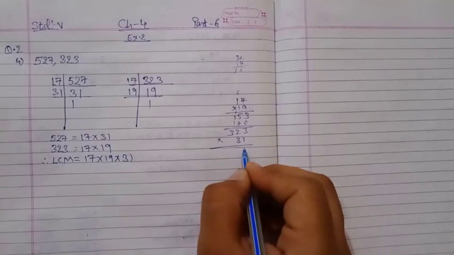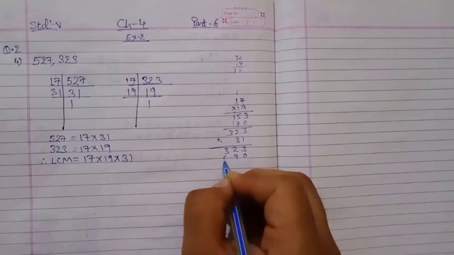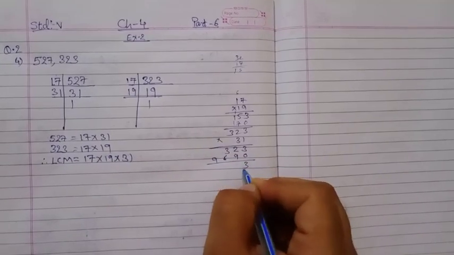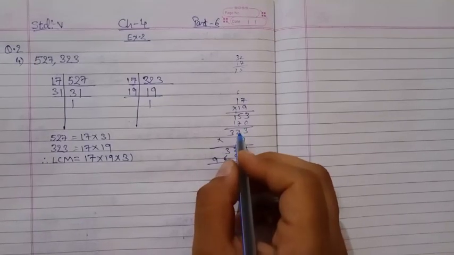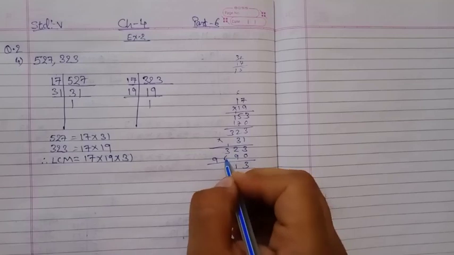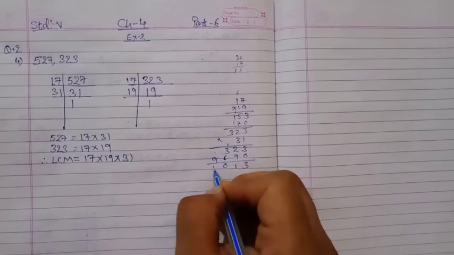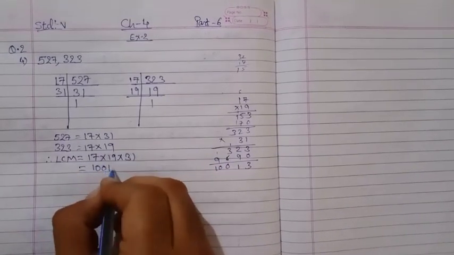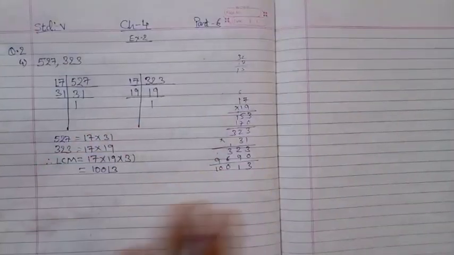So 3 1s are 3, 1 3 is 3, 3 3s are 9, 3 2s are 6, 7, 3 3s are 9. So 3, 9 plus 2, 11. So 1, 9 plus 3, 6 plus 3, 9 plus 1, 10. So the answer comes to 10,030, is the LCM of those numbers.